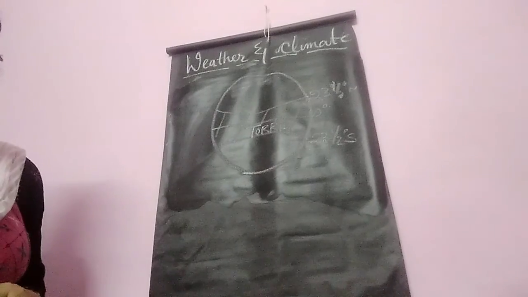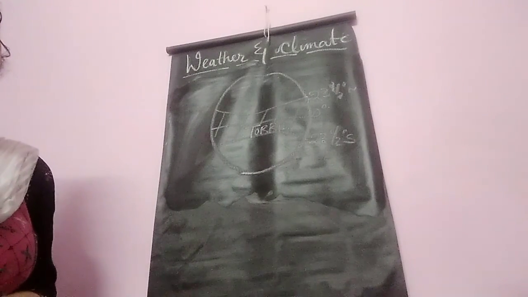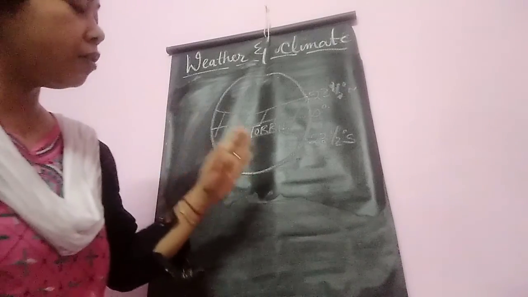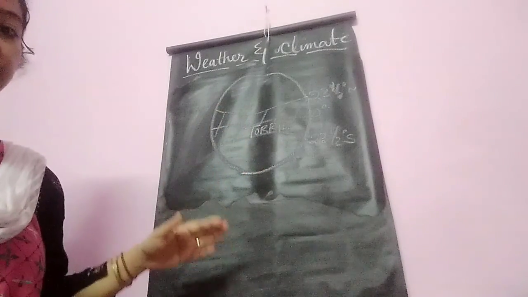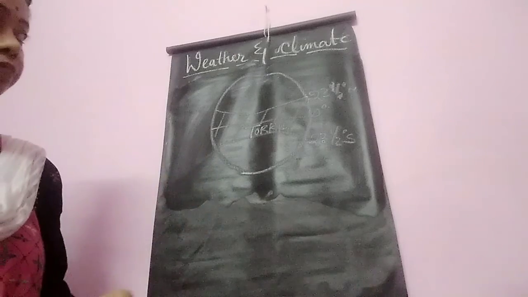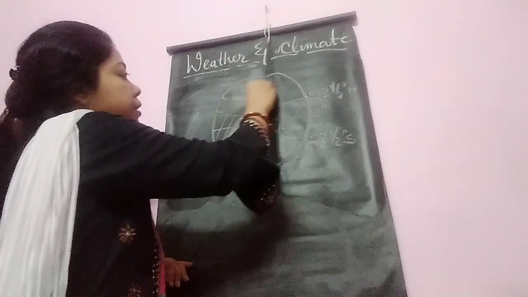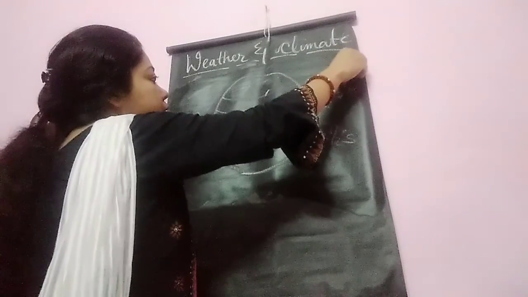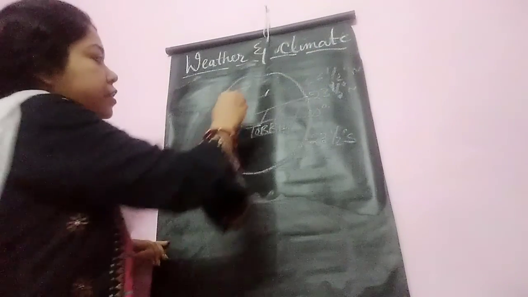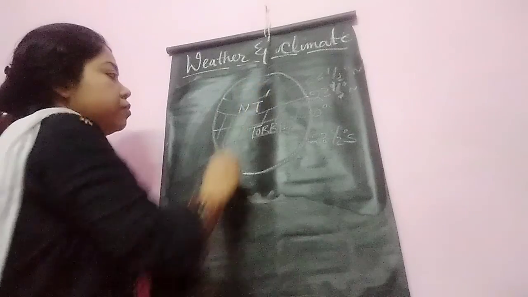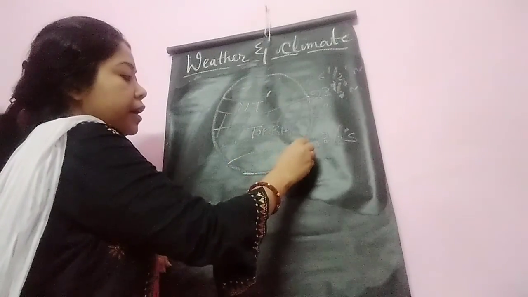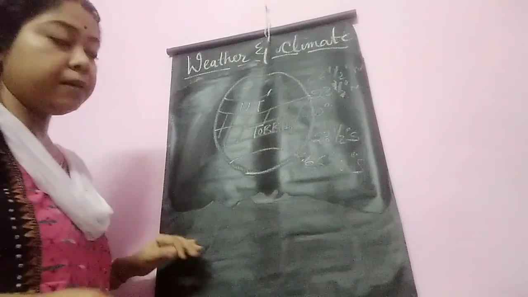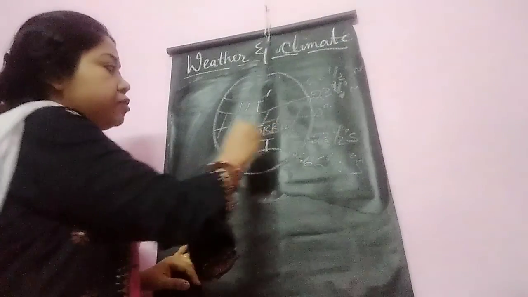Okay. So which one is torrid zone? The places that are located in between 23½ degree north and 23½ degree south latitude are known as torrid zone. The places that lie between Arctic Circle and Tropic of Cancer are called North Temperate Zone, and Antarctic Circle and Tropic of Capricorn is called South Temperate Zone.